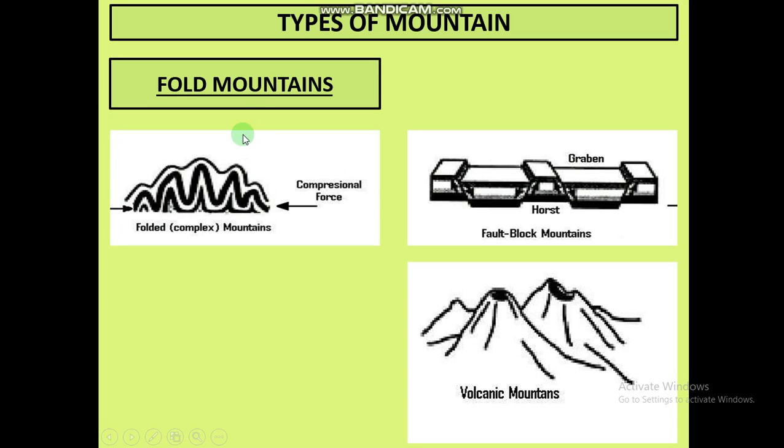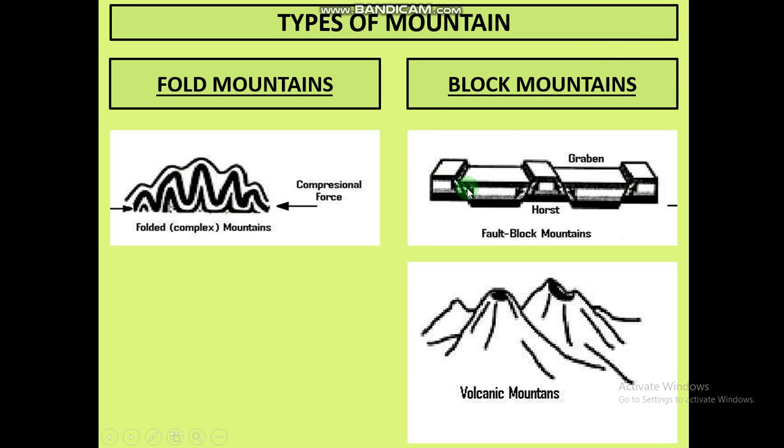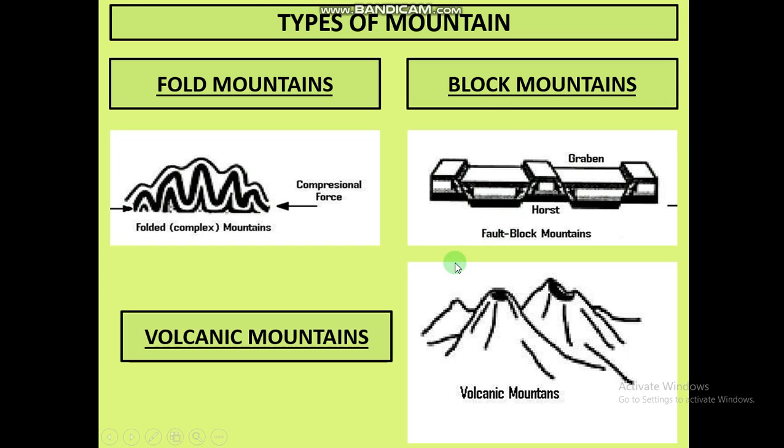The first type of mountain is known as fold mountain. As you can see, when we fold some paper in a zigzag position, it looks like a fold mountain. Next is block mountain. Blocks you can compare with bricks used to make your houses. So block mountains just look like bricks. The third one is volcanic mountain. They are easy to recognize because the upper mouth of these volcanic mountains is always open, like a hole over here. So these are three types of mountain: fold mountain, block mountain, and volcanic mountain.